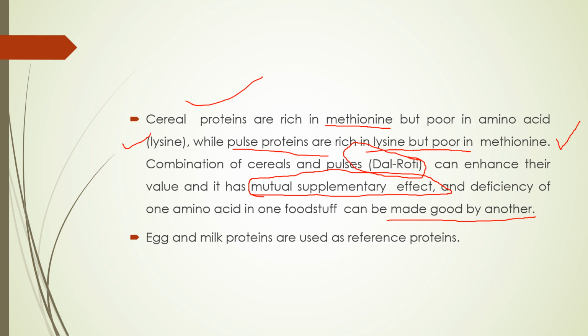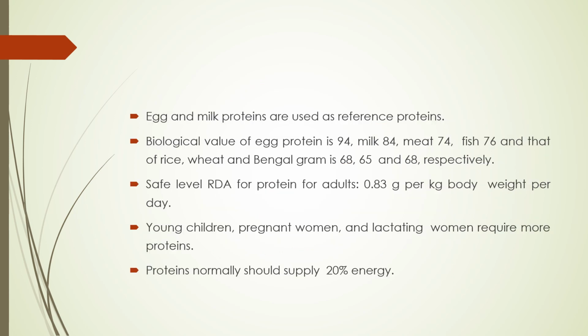Okay, then egg and milk protein, these are called the reference proteins. So biological value of egg protein is how much? It is 94. For milk it is 84, and for meat 74, fish 76, and so on.